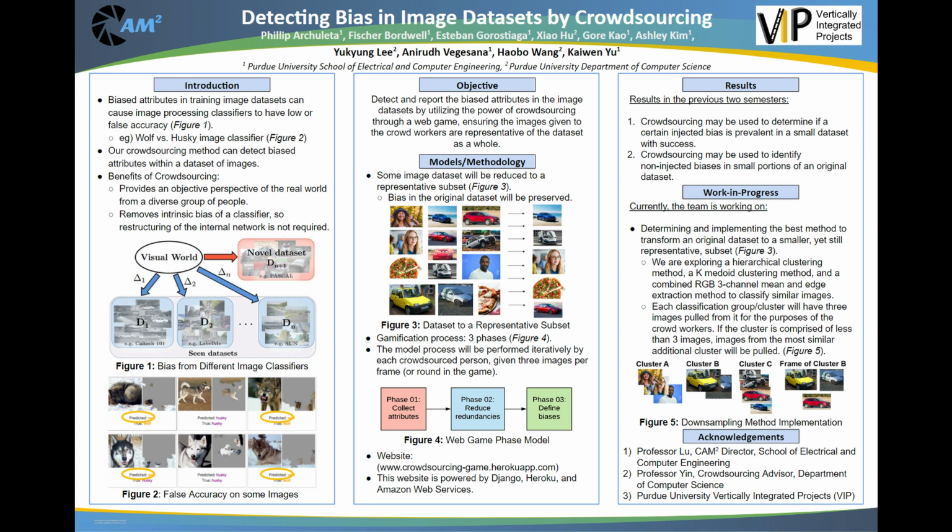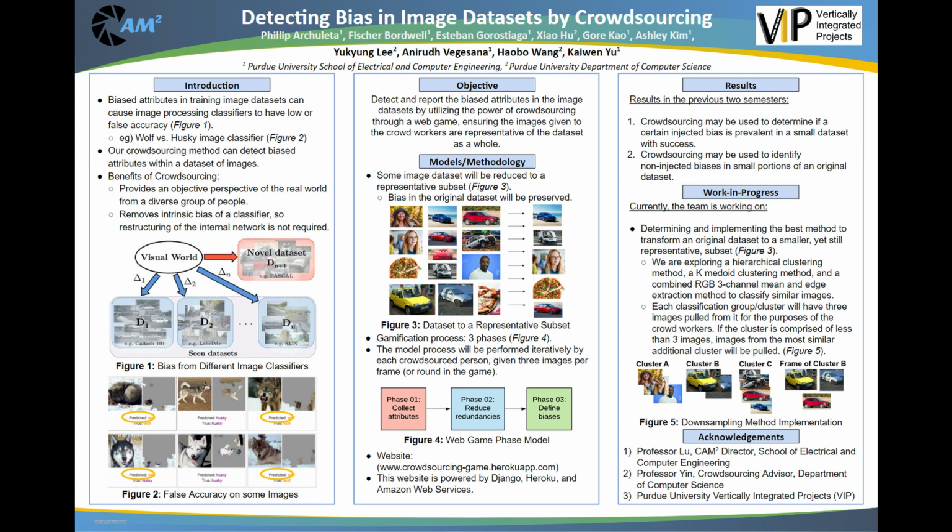The second phase will involve crowd workers answering the questions developed in the first phase once again, and this is for redundancy reduction. The third phase will involve crowd workers defining the biases, essentially determining if the results of the previous 2 phases effectively describe non-essential elements of the object in the image and are in fact a bias.